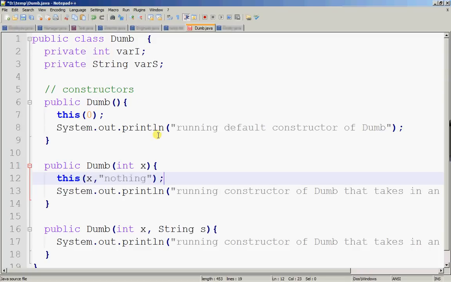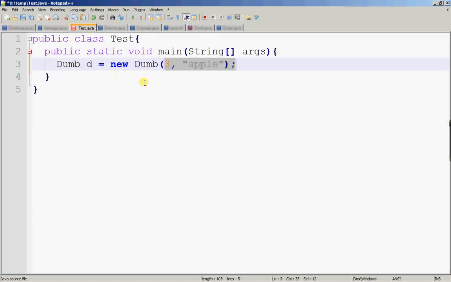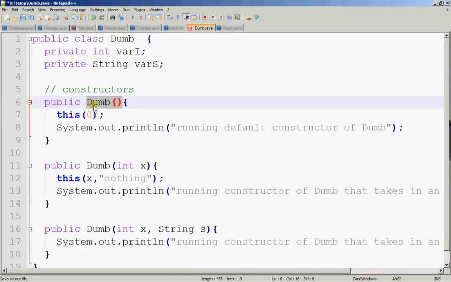Now what I've done is, if this constructor gets invoked, and you can invoke it by creating a new instance of dump this way, correct? If this constructor gets invoked, it jumps to line 7. Basically, line 7 will jump to a constructor in the same class which takes in a number, an integer, which is this one. So from line 7, I jump to line 12.